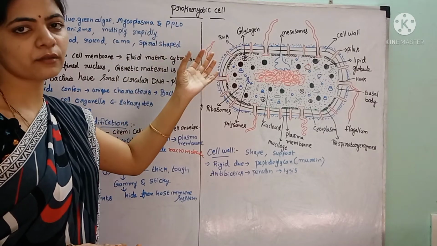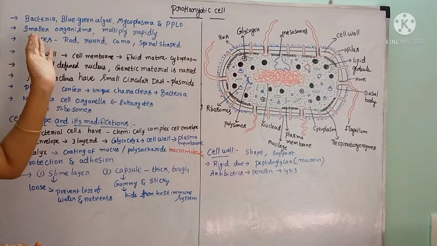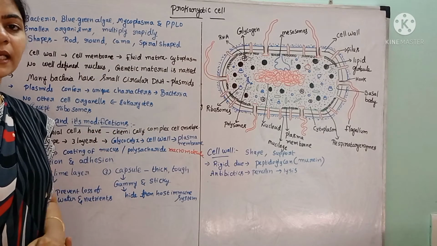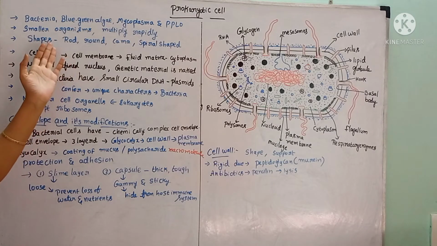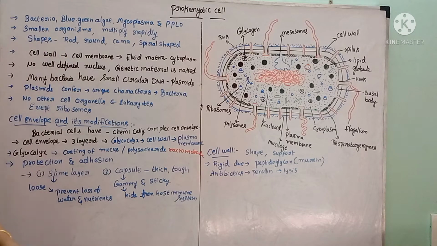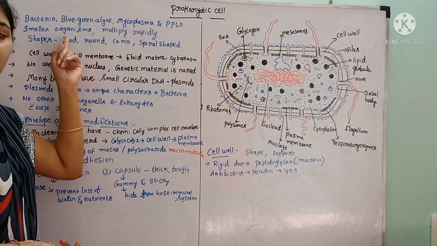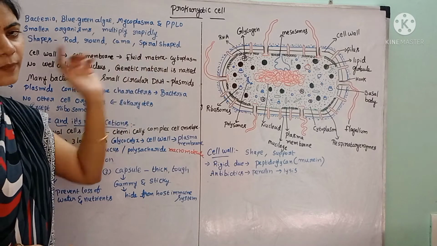They are highly minute and microscopic organisms, and these are smaller organisms, but they rapidly multiply when compared to the eukaryotic cells. And the shape of these organisms also varies. Some of the bacteria may be rod shaped, some of them may be round shaped, some bacteria are comma and spiral shaped.